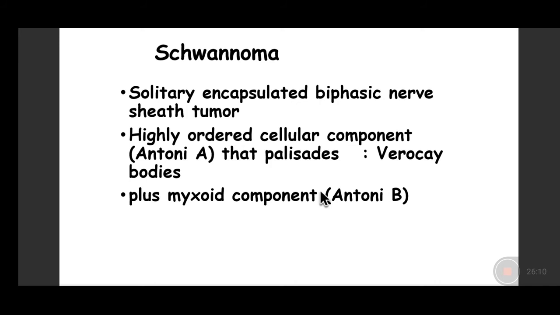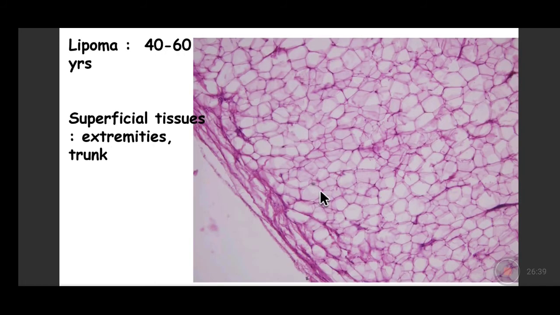So two benign peripheral nerve sheath tumors we have learned today. One is a neurofibroma, which occurs as multiple lesions, may be associated with sporadic or familial neurofibromatosis, while schwannoma is an encapsulated benign nerve sheath tumor with cellular and low cellular areas, with formation of palisades of nuclei called Verocay bodies.